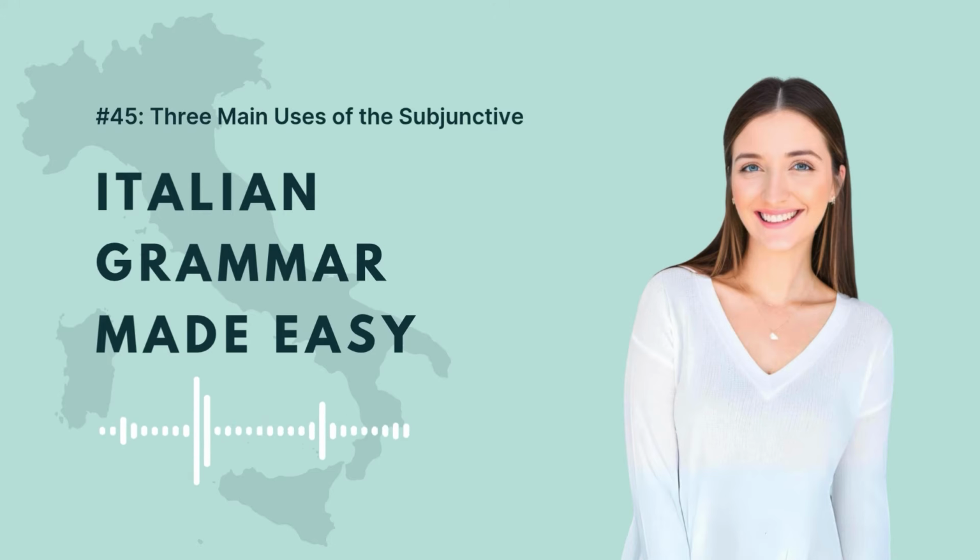I think that Marta is at home. Penso is our main clause that uses a verb that indicates a thought. Penso, I think. And then we have the dependent clause, che Marta sia a casa, that Marta is at home.